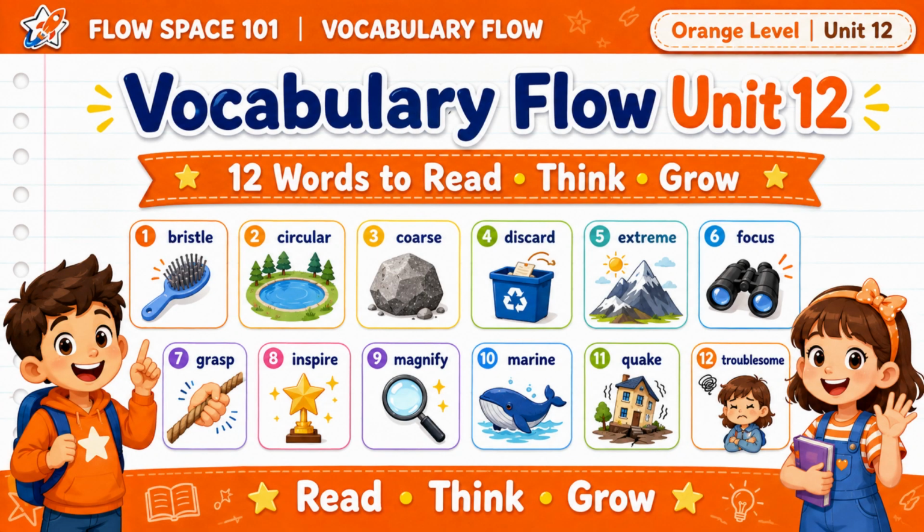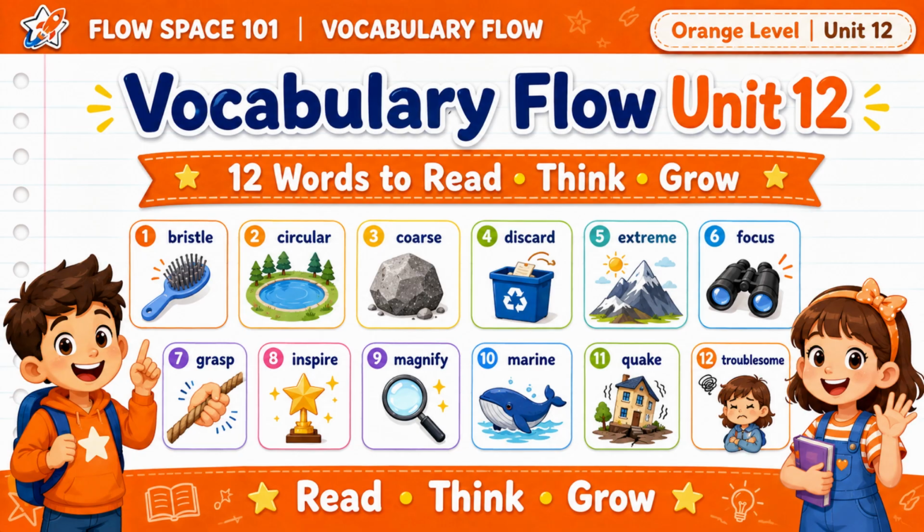Today we are learning Orange Level Unit 12. We will study 12 new vocabulary words together. The words are bristle, circular, coarse, discard, extreme, focus, grasp, inspire, magnify, marine, quake, and troublesome. Let's read, think, and grow together.